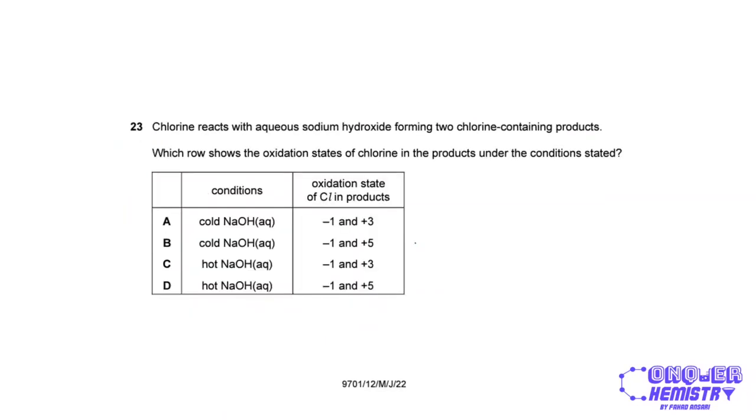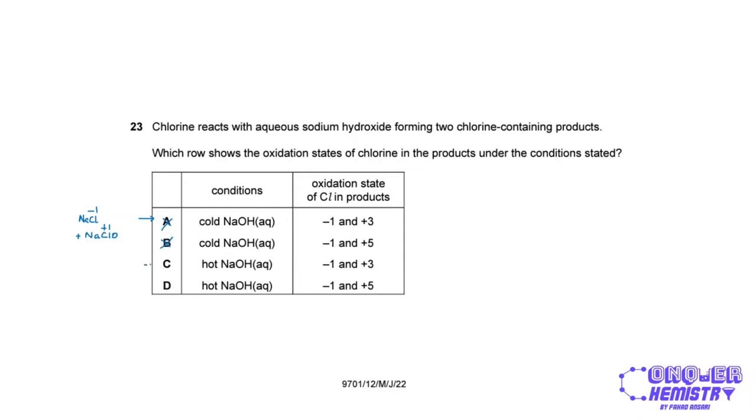Chlorine reacts with aqueous sodium hydroxide, forming two chlorine-containing products. Which row shows the oxidation states of chlorine in the products under the conditions stated? So for cold sodium hydroxide, the products that we get are NaCl and NaClO, which are chlorine-containing. So the oxidation state of chlorine in NaCl is -1, and in NaClO it is +1, right? So automatically the first two options are incorrect.